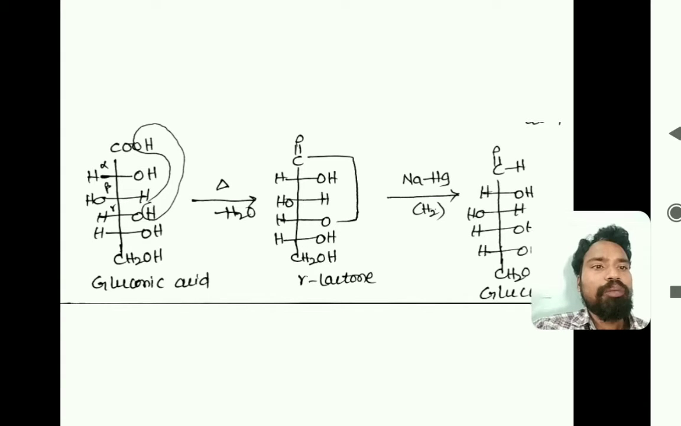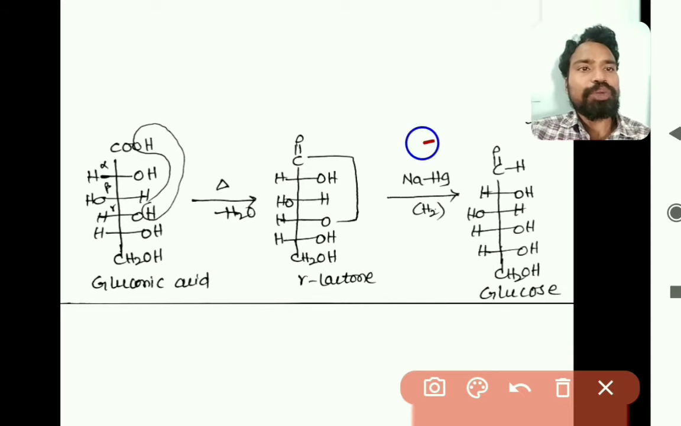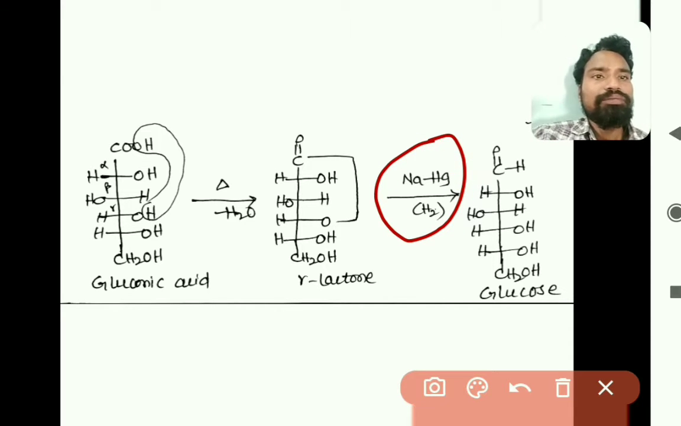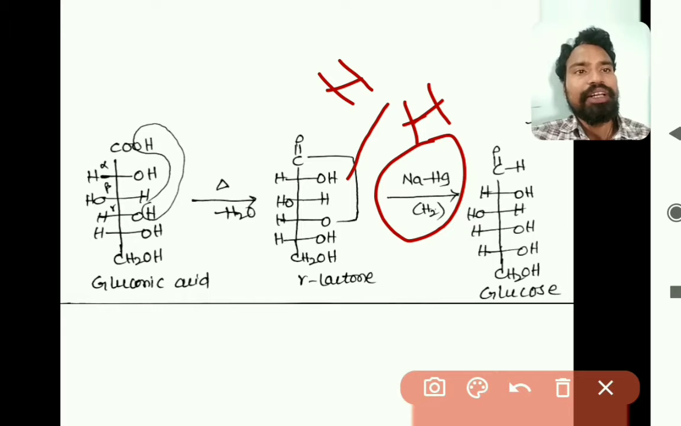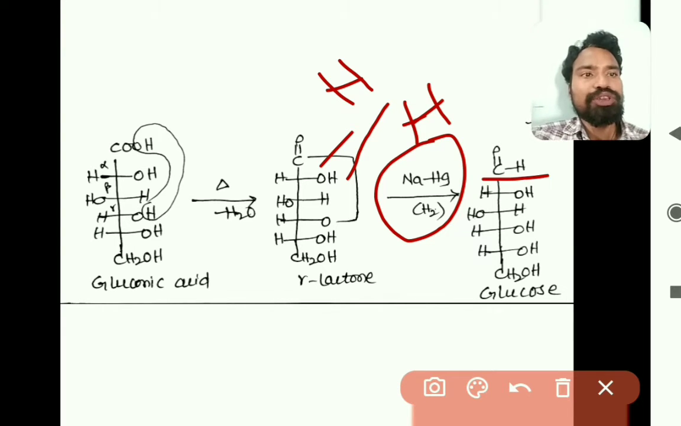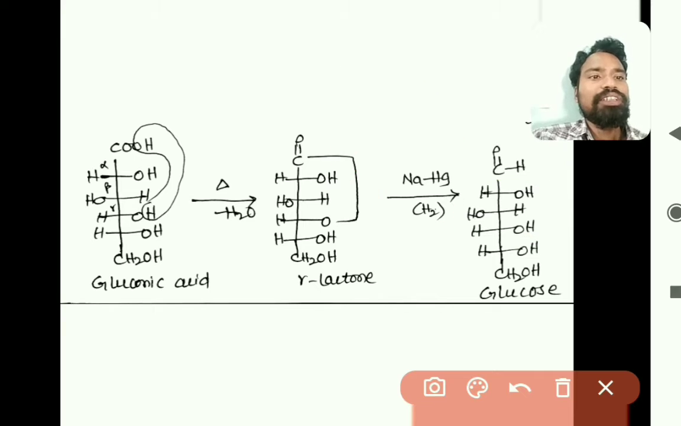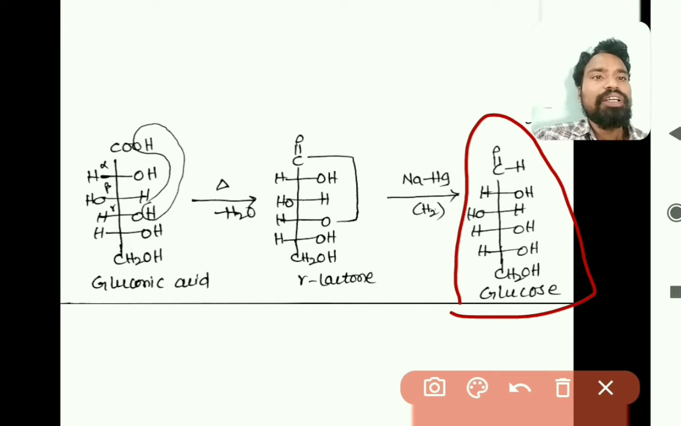So when this gamma lactone is undergoing reduction in the presence of sodium amalgam, this bond will break, and one H will be added here, another H will be added here. So one hydrogen will be added to C double bond O, so that it will be converted to CHO, and one hydrogen is added to oxygen, so that you will be getting OH, right. And this is the structure of glucose, so that we get glucose as the product.